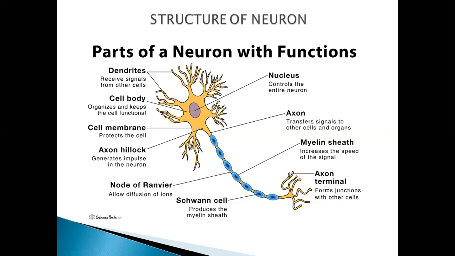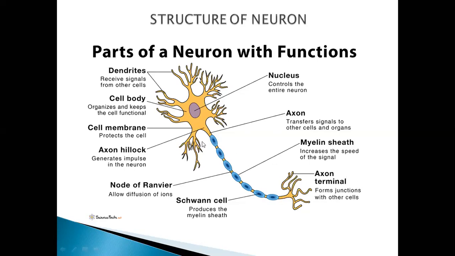What is the function? Axons conduct action potential from the neuron cell body to the presynaptic terminal end. From here the message is sent away towards the axons. This is the presynaptic terminal end.